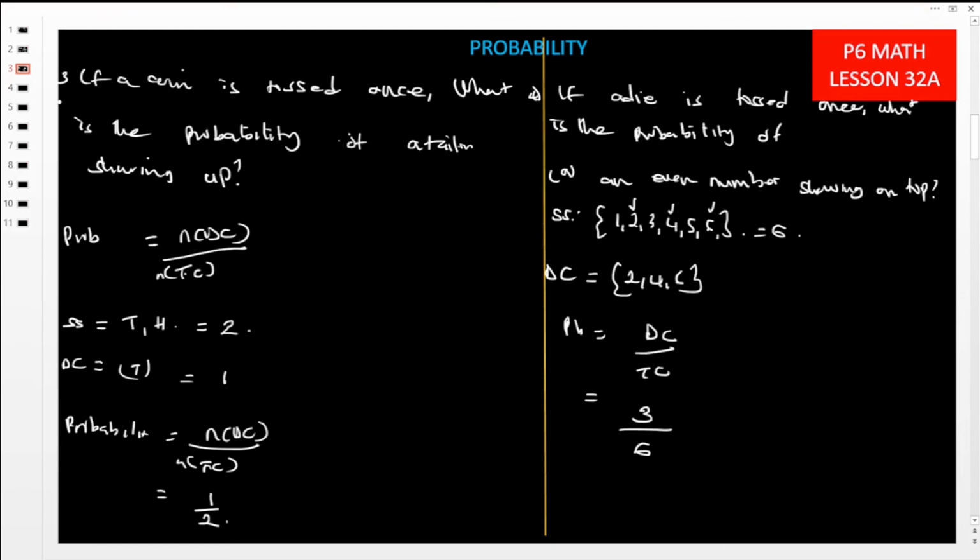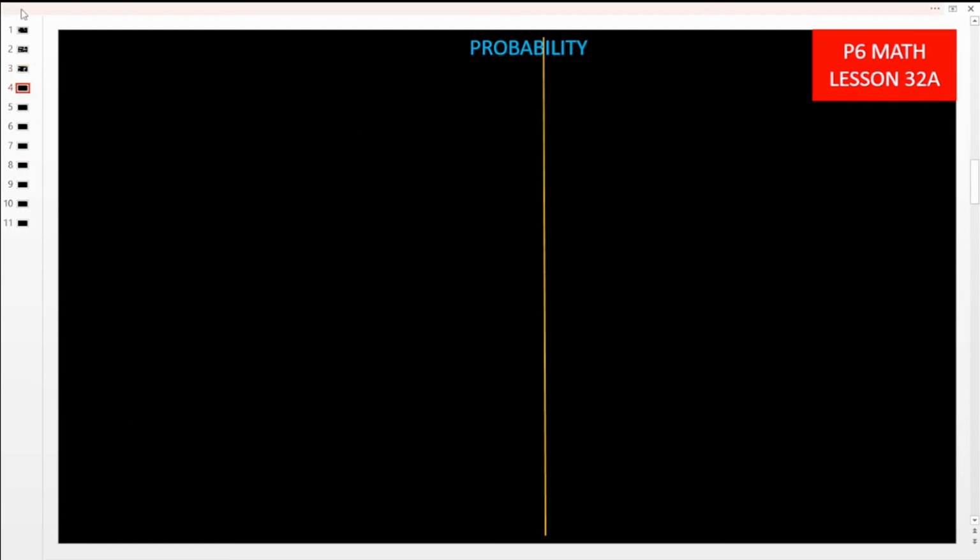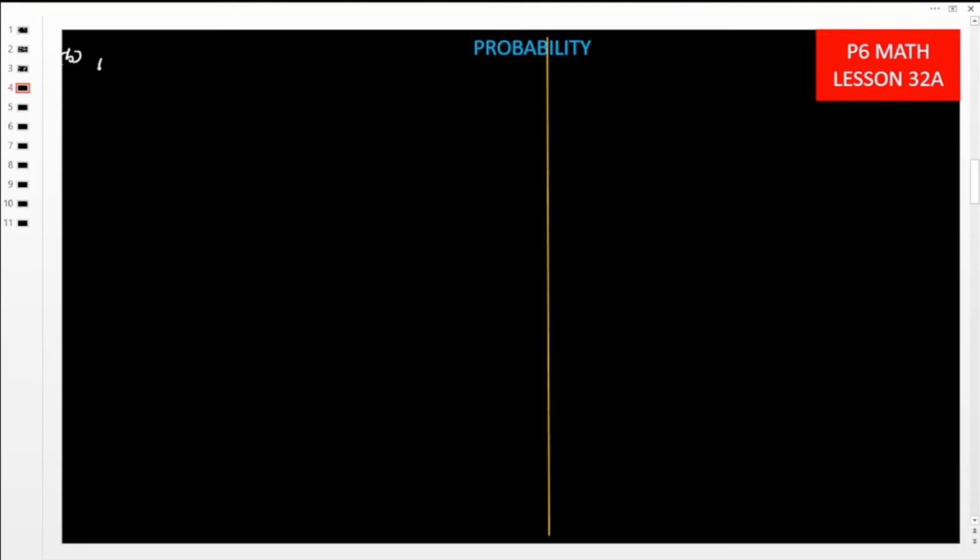Okay, so let us get another example here. Part B of that: a prime number showing up. From our sample space, we said it is 1, 2, 3, 4, 5 and 6.